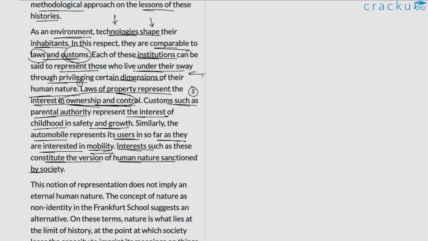So he says that this entire phenomena is quite similar to what happens when it comes to, let's say, other institutions such as laws and customs as well, and he's giving us this example. So he's making this broad claim here in showcasing how technology is in fact associated with human nature, or at least it empowers certain elements of human nature, and this is how technology functions as an environment according to him.